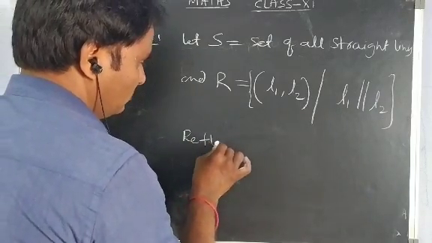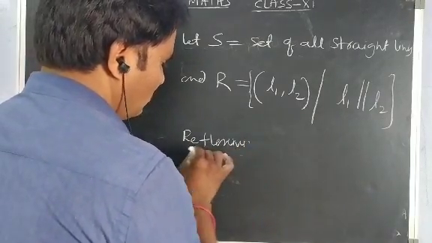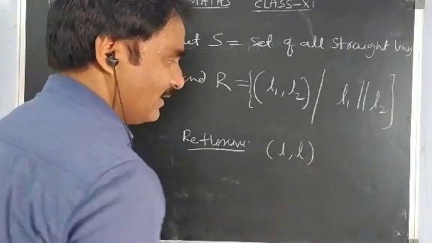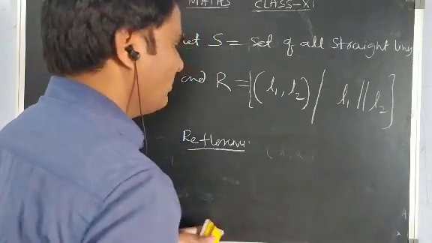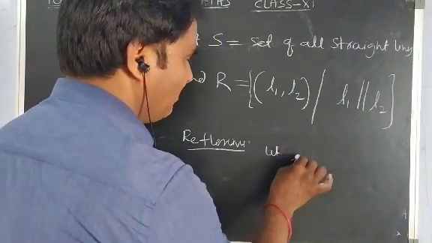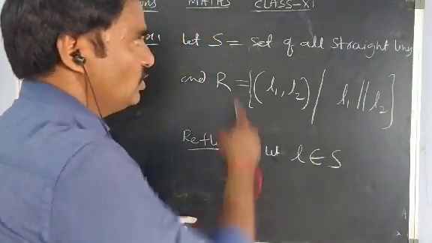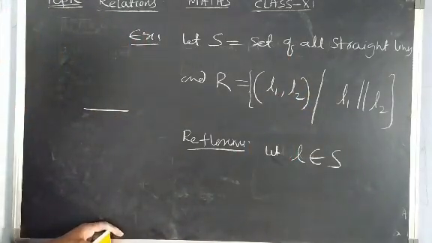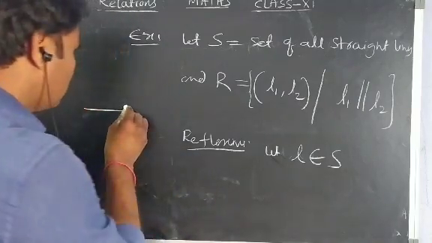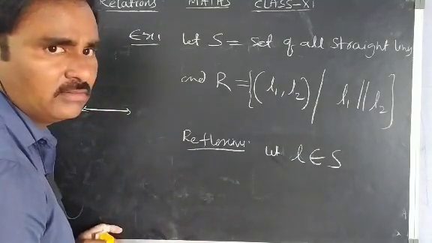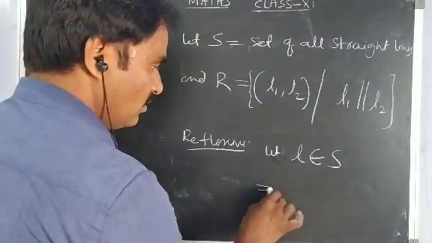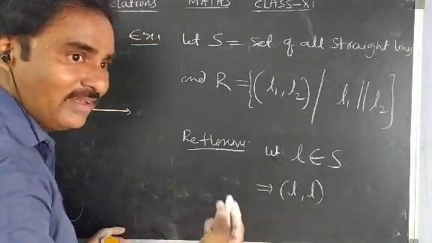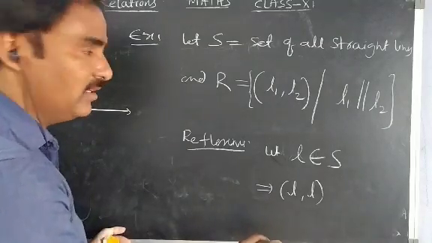Reflexive. For reflexive, L comma L, first of all we should take one line from S. Suppose this is one line. Is a line itself parallel? Yes, a line is parallel to itself.